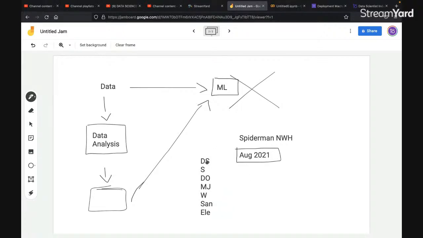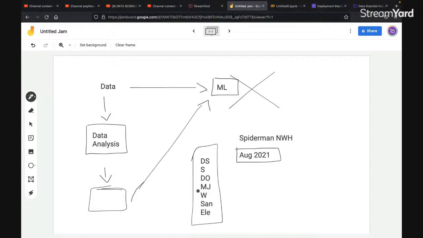So by looking at this I can say that Doctor Strange will be there, Sandman, Spider-Man will be there, Electro will be there, and so on and so forth. This is how data analysis works: you are talking about the current data only. By looking at the data you are talking about the present, right?